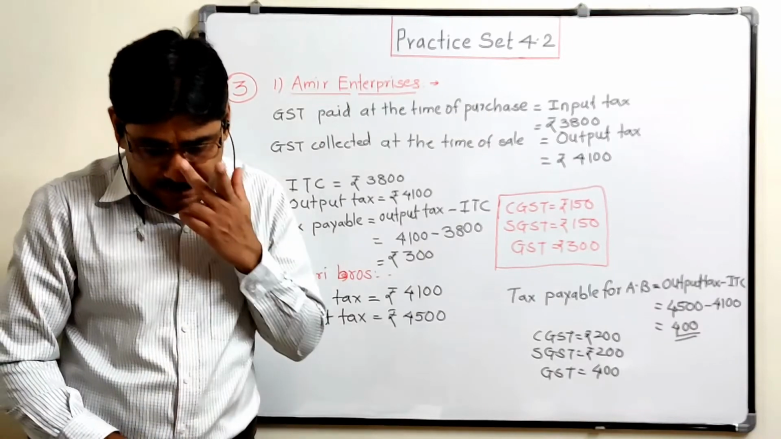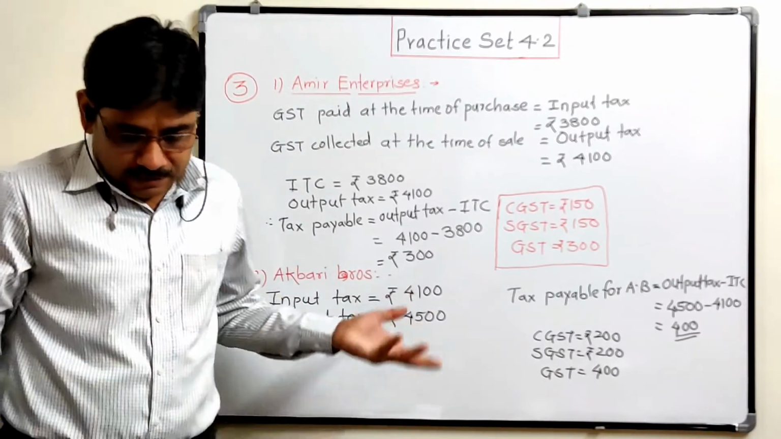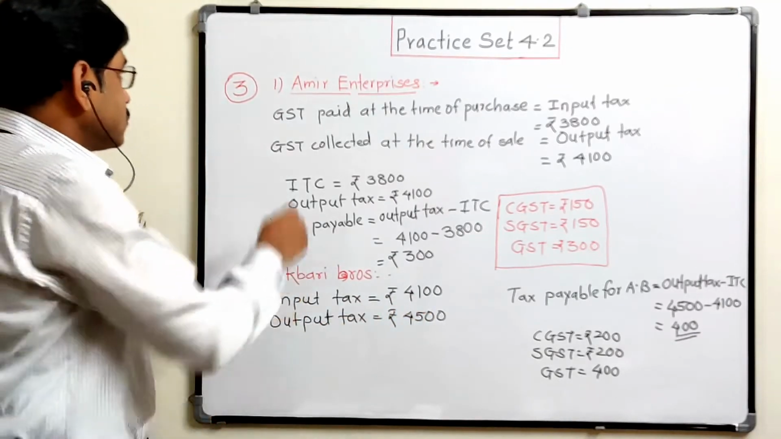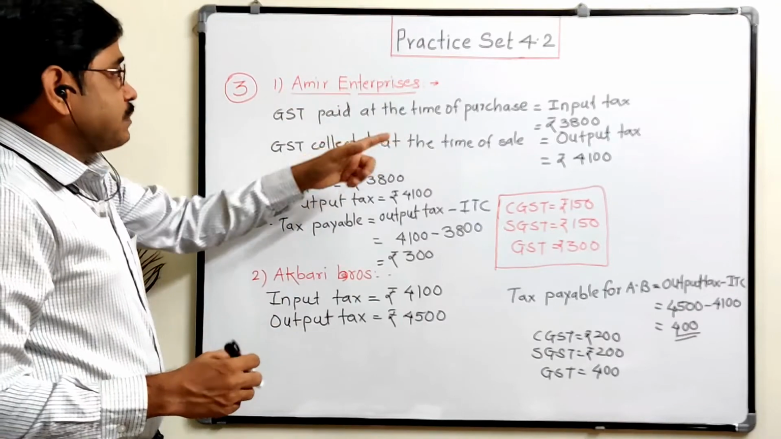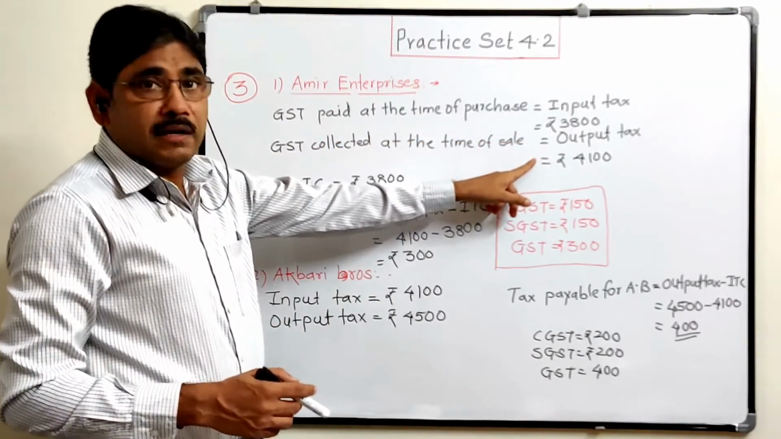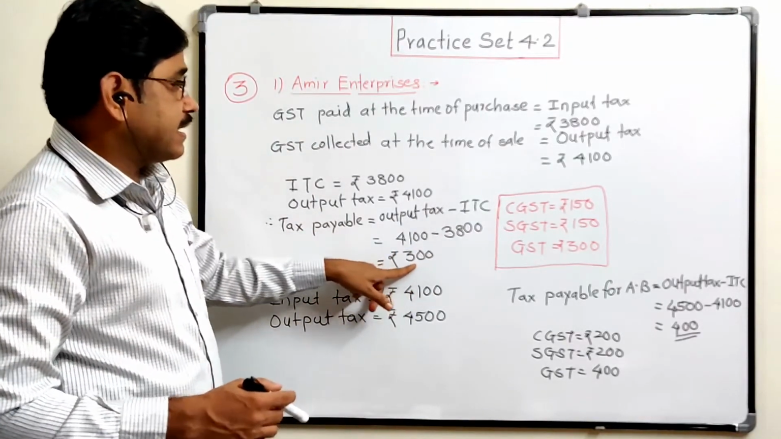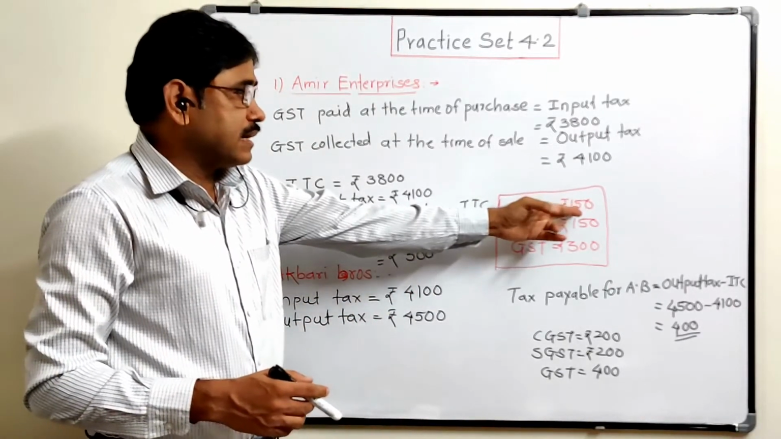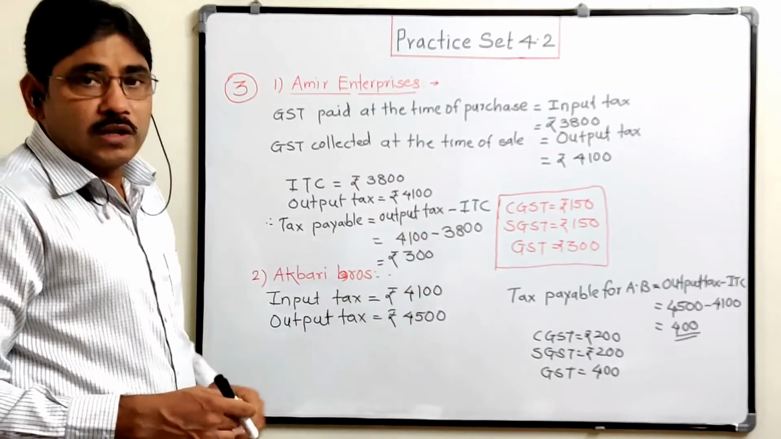So here in this example, we have to calculate the GST payable at every stage and the CGST, SGST. So here it is the first stage. Amir Enterprises pays this input tax, then collects this one. So Amir Enterprises has to pay 300 rupees. Out of this 300, 150 CGST, 150 SGST, and total GST 300.